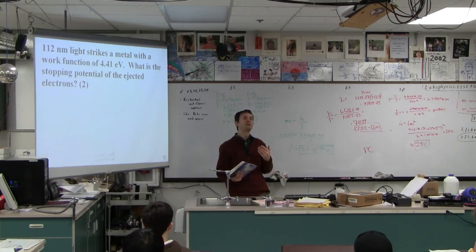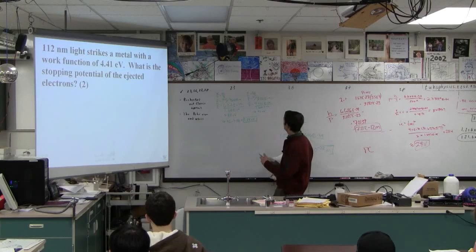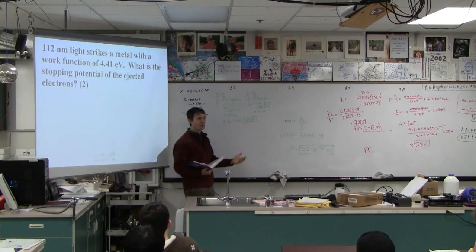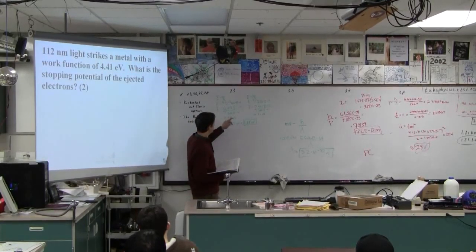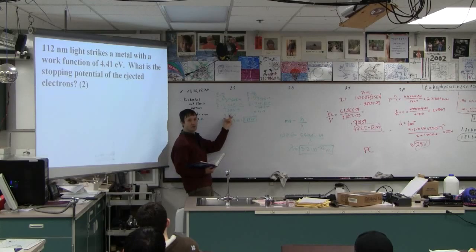So what is the meaning of that? The energy of the threshold wavelength is what? The least amount of energy, also known as what? The work function. There we go. So the first thing to do, if they ever give you a threshold frequency or wavelength, is to take that 320 nanometers and turn it into electron volts. So that energy corresponds to 3.88 electron volts, right?